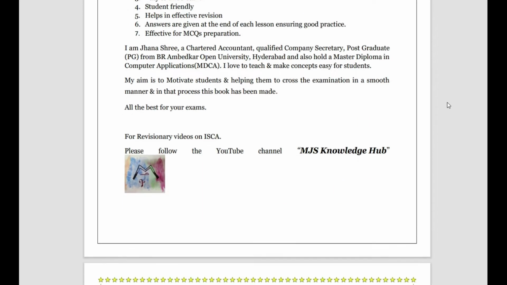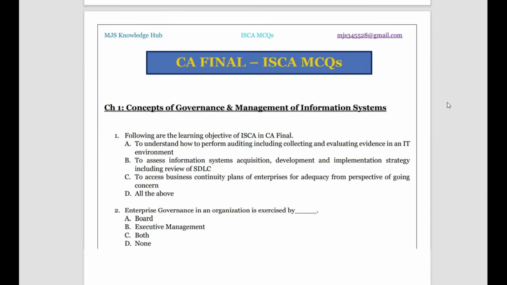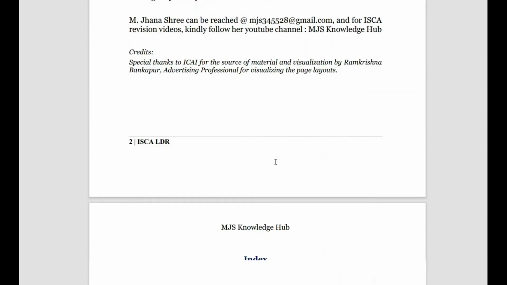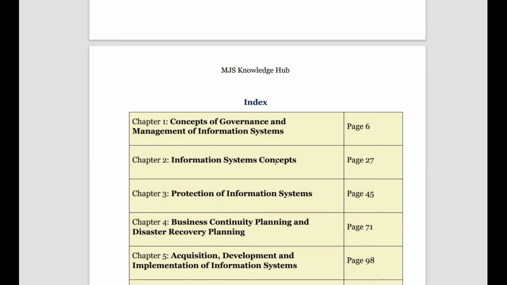Let us now start with the first chapter, Chapter 1, Concept of Governance and Management of Information Systems. It is a lengthy chapter, covering almost 20 pages.